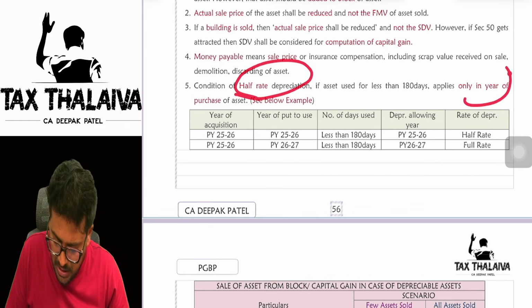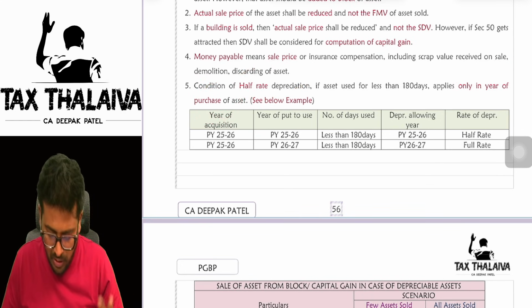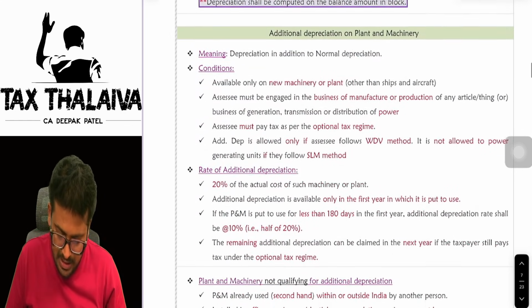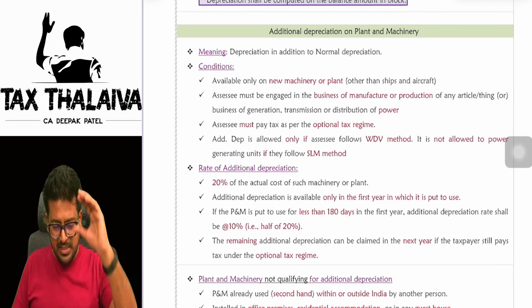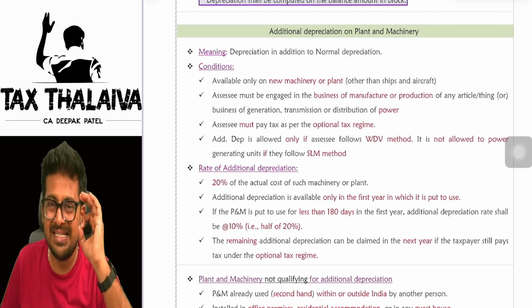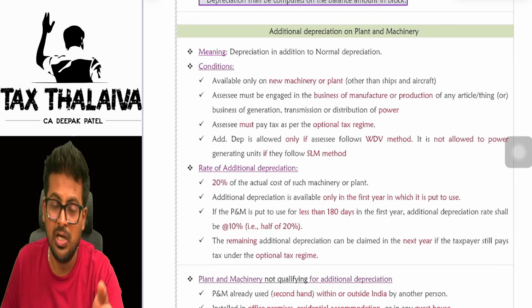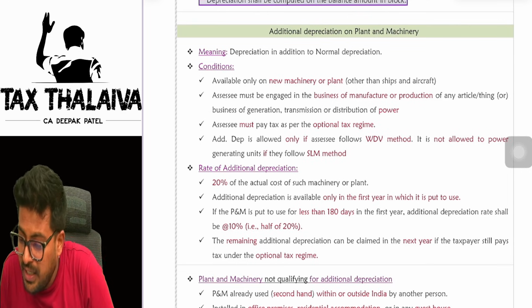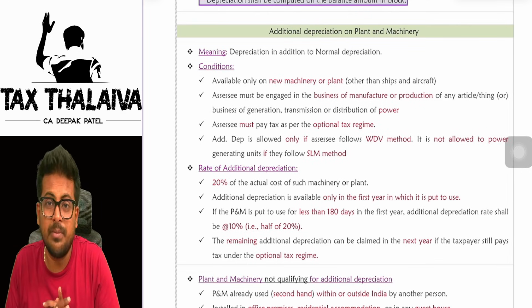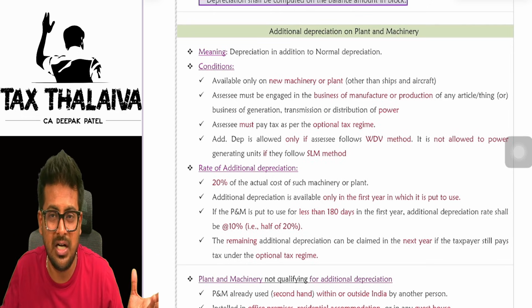Condition of half rate of depreciation applies only in the year of purchase. This we have already discussed. Next, additional depreciation. Whatever we discussed on section 32(1) is only the normal depreciation. Now there is a concept called additional depreciation. What is additional depreciation?